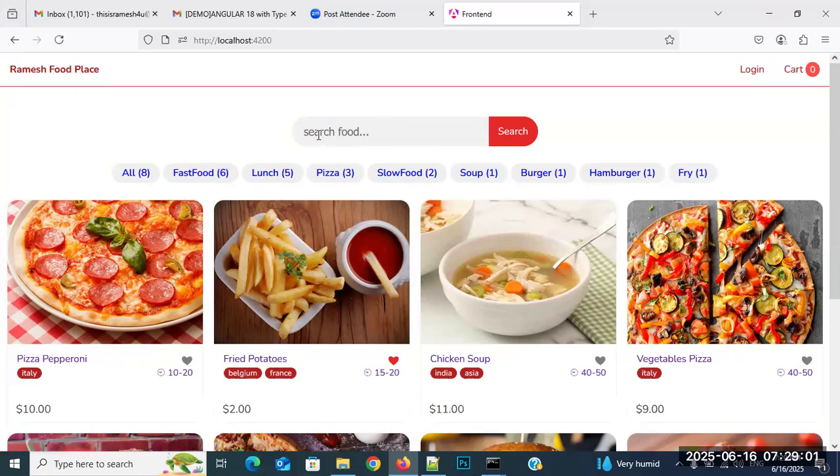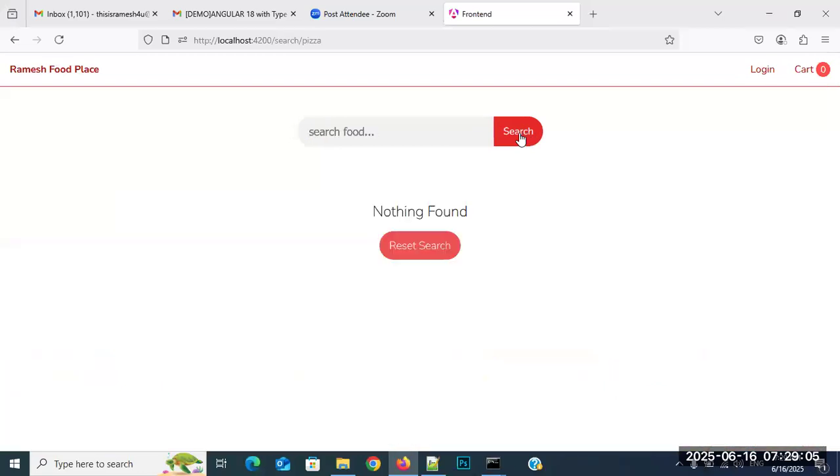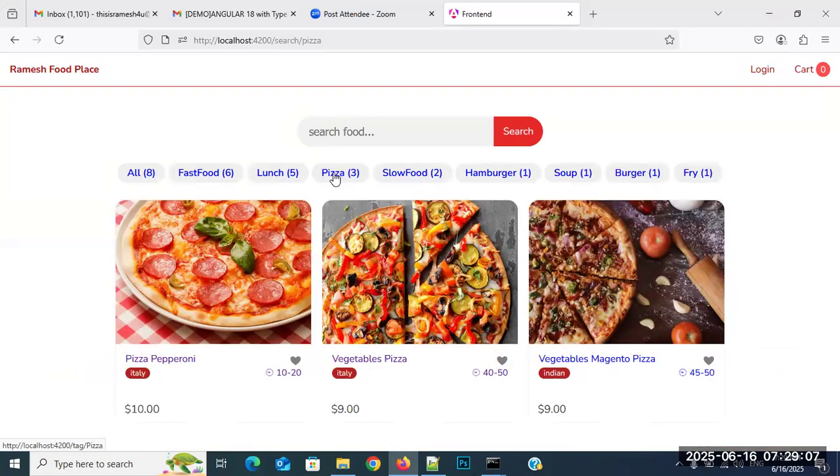Whenever you search, for example, pizza, see it everybody. How many pizzas are there? 3. How many are we getting? 3. Pizza, vegetables, magenta pizza. Understand it everybody? So the project contains search functionality also.